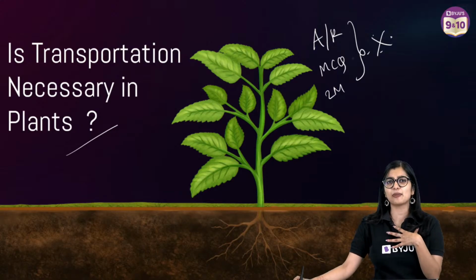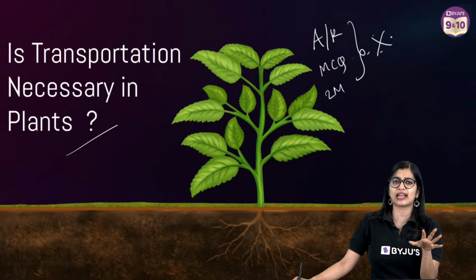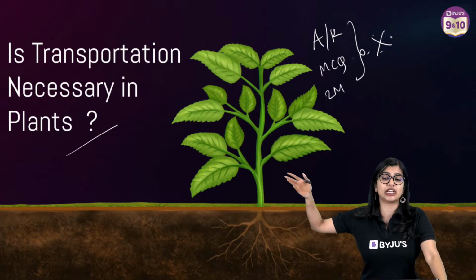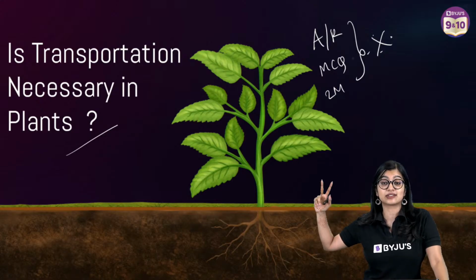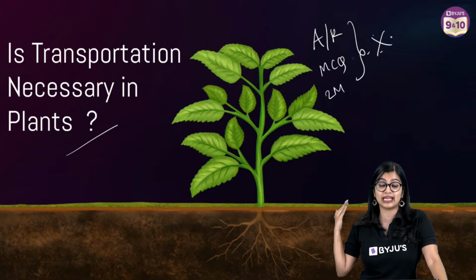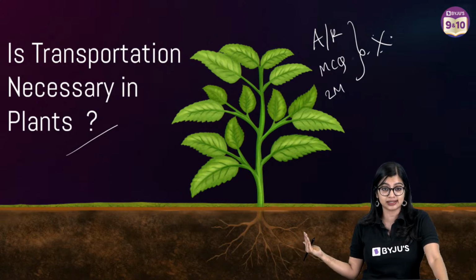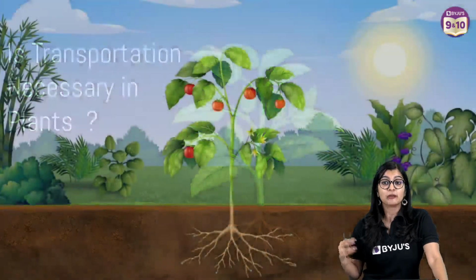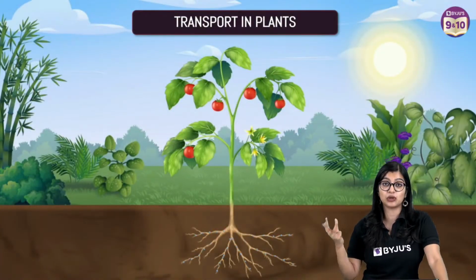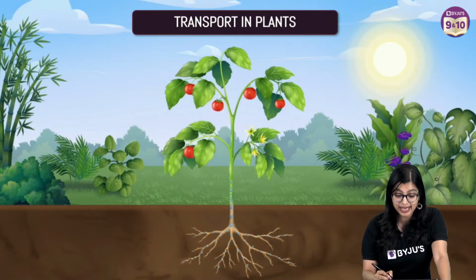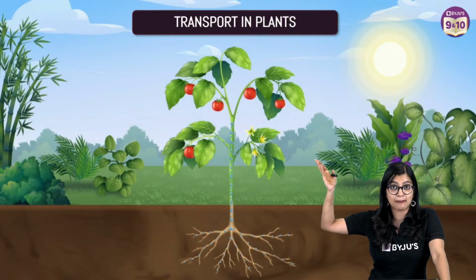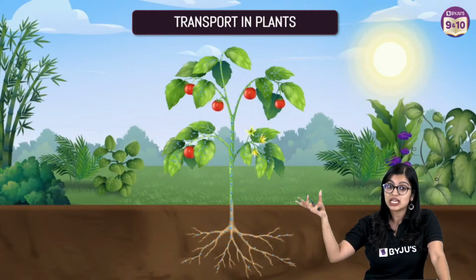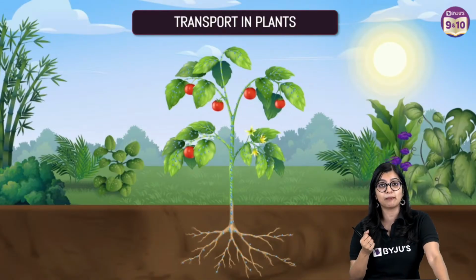Now we know that in our body there are nutrients, oxygen, carbon dioxide, everything. But do you think that there are materials which need to be transported within the plants? Yes or no? Exactly, there are materials which have to be transported, because we know that for photosynthesis, water which is absorbed by the roots needs to be transported to the upper parts. Then there is food synthesized within the leaves that also needs to be transported to different parts of the body.